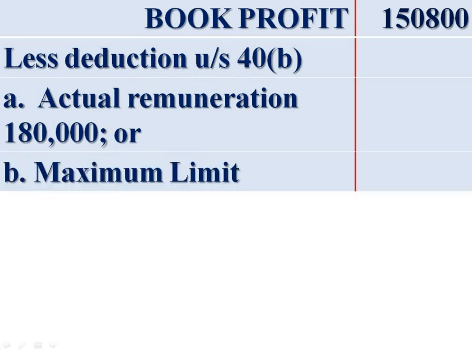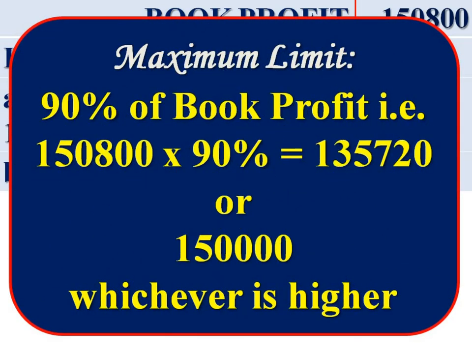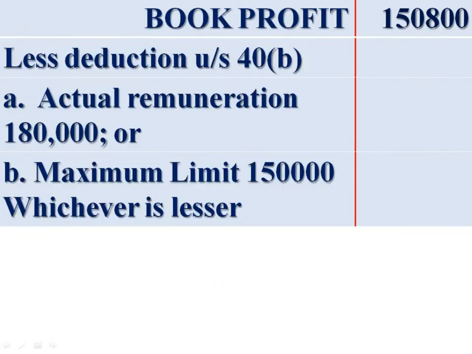How is the maximum limit computed? Here, book profit is less than rupees 3 lakh. Therefore, maximum limit is equal to 90% of book profit. That is 1,50,800 into 90%, 1,35,720, or rupees 1,50,000, whichever is higher. First, 90% of book profit, 1,35,720, or second, 1,50,000, whichever is higher. The highest amount is 1,50,000. Therefore, maximum limit is 1,50,000.